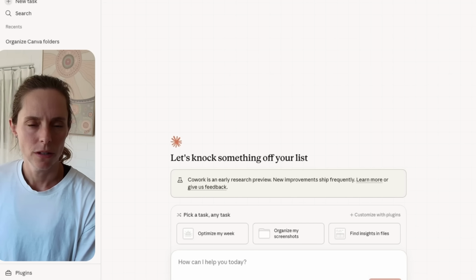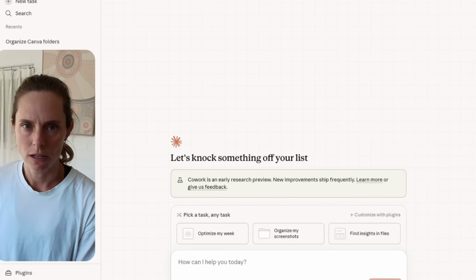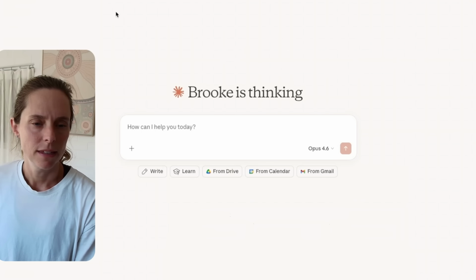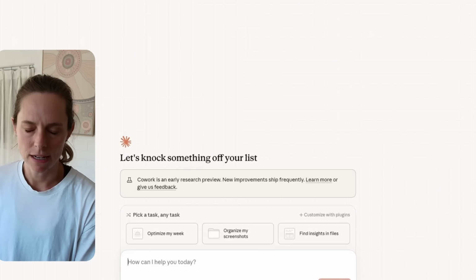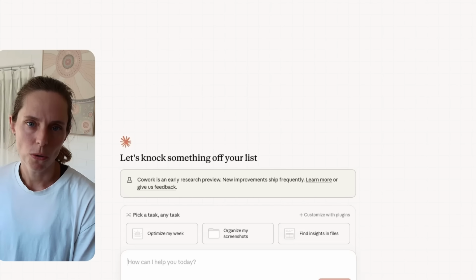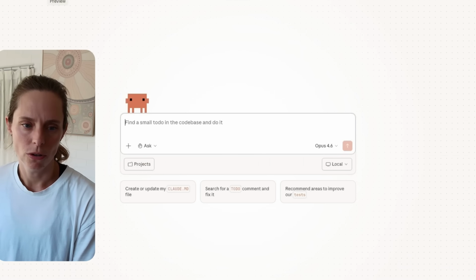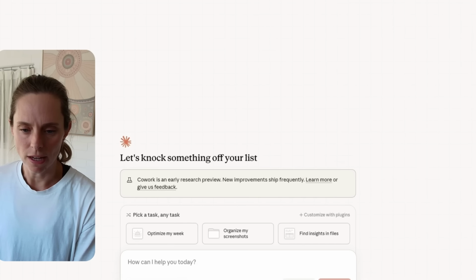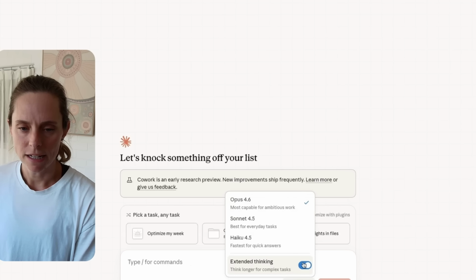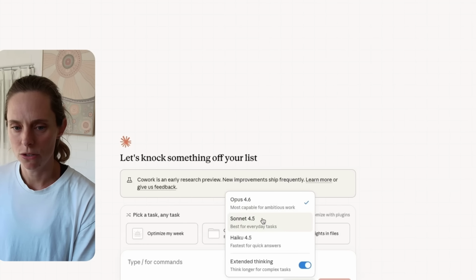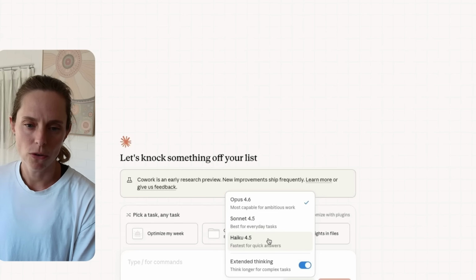All right, so let's open Cowork in our desktop app. This is our Claude Chat window. And in the desktop app, if you're on a Mac, you now have access to Cowork as well as Claude Code. Jumping over here, just a few things. There's the model picker, extended thinking. We've got access to Sonnet 4.5, Haiku 4.5, as well as Opus 4.6.